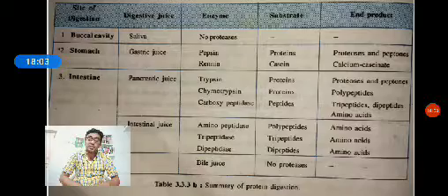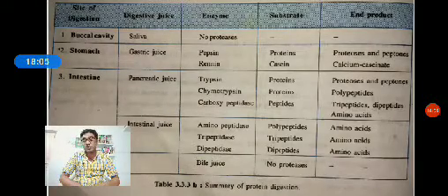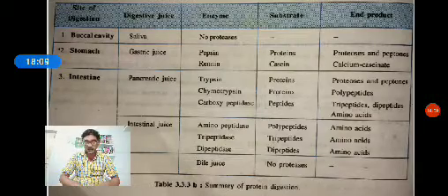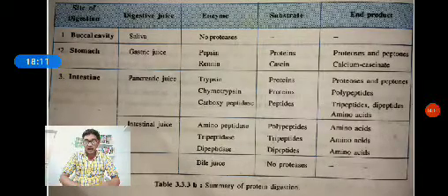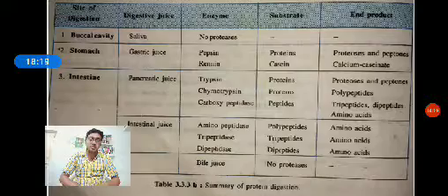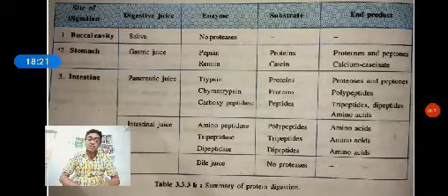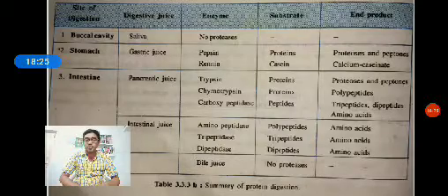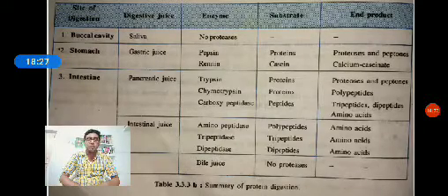Chymotrypsin again breaks down proteoses and peptones into polypeptides. After that, the same trypsin converts procarboxypeptidase into carboxypeptidase. The carboxypeptidase enzyme converts proteoses and peptones into polypeptides, tripeptides and dipeptides.